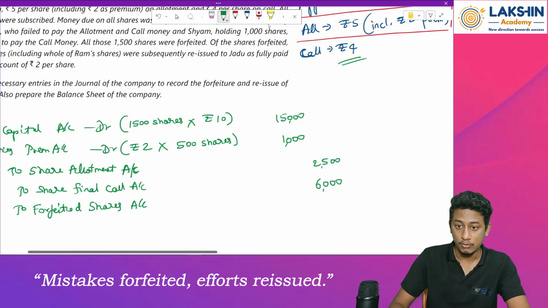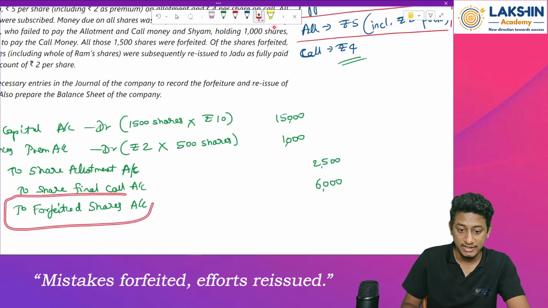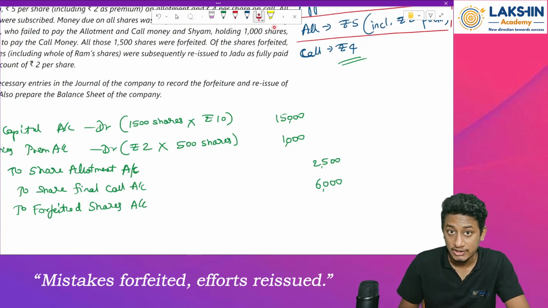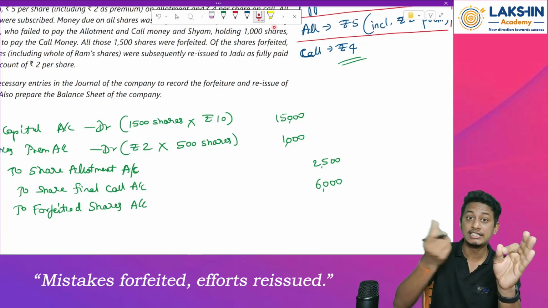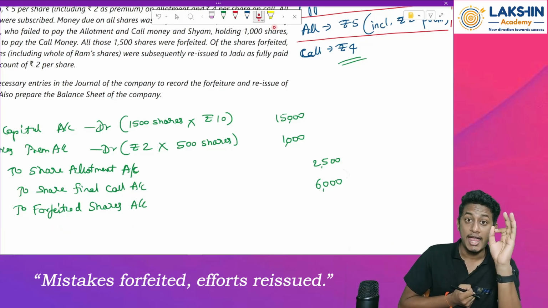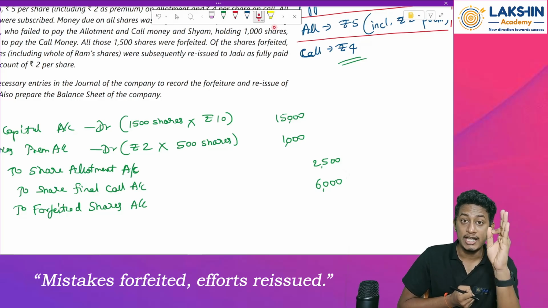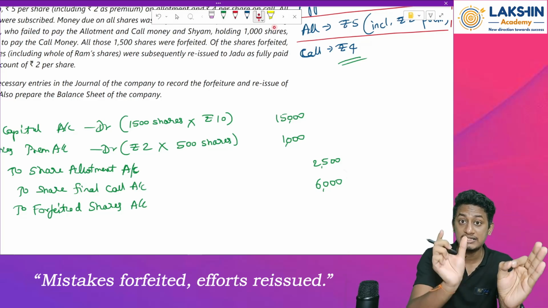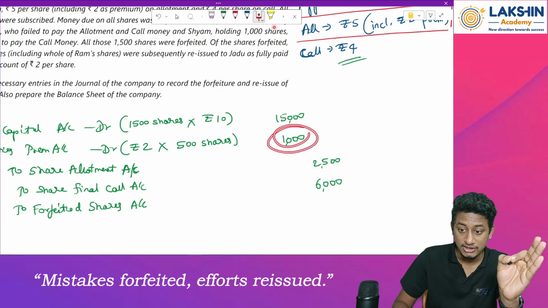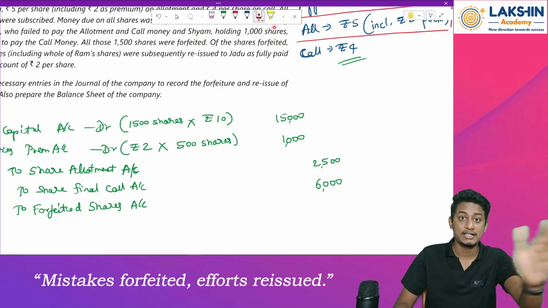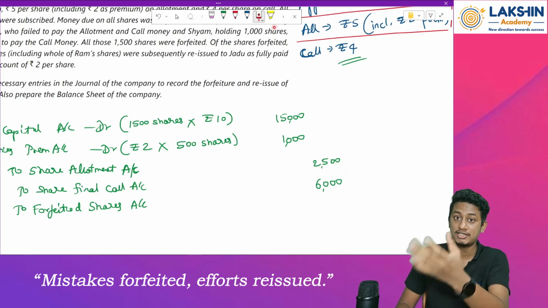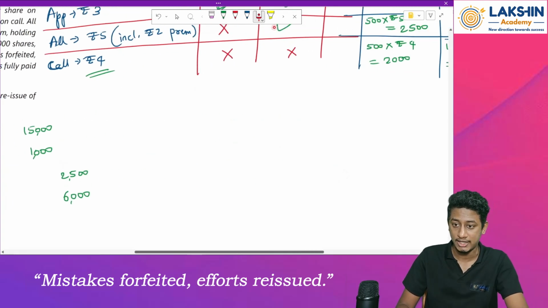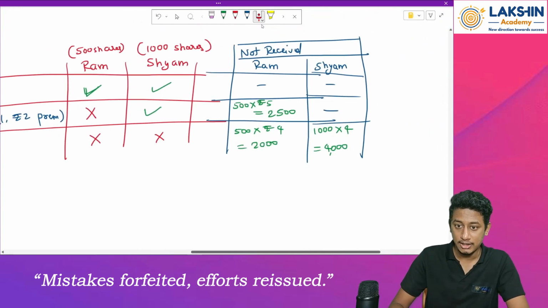Done? Okay. Now, what amount will be transferred to forfeited shares? Only the amount that is received till now, excluding securities premium received. This is not received, right? Received amount will be taken out, and only the amount which is towards the nominal value. So because of that, now find out the amount received.